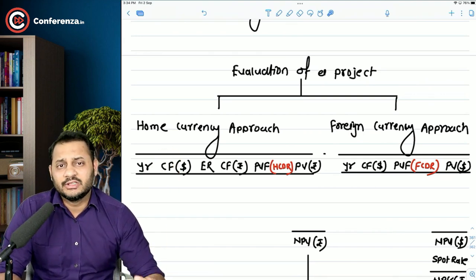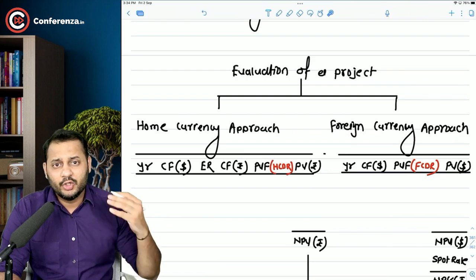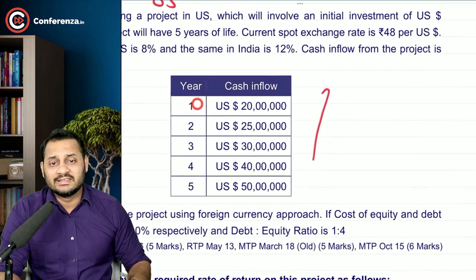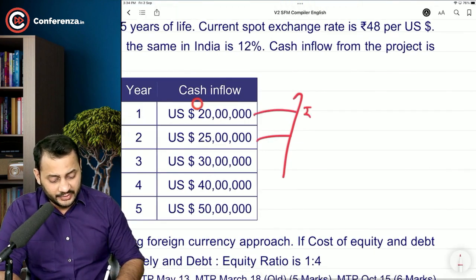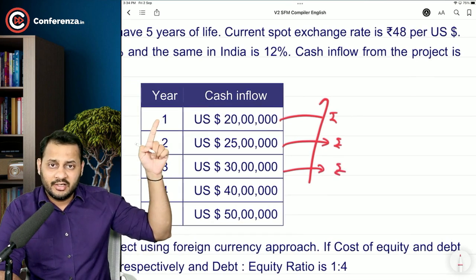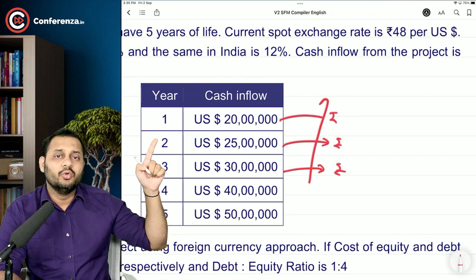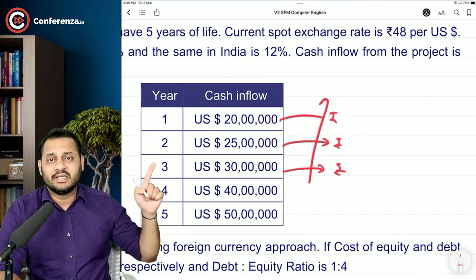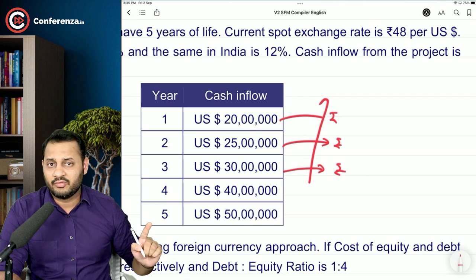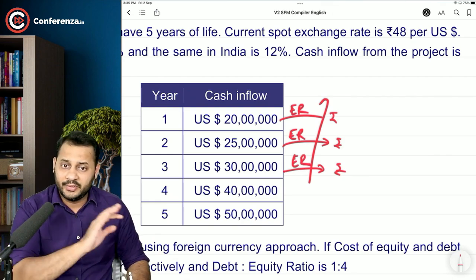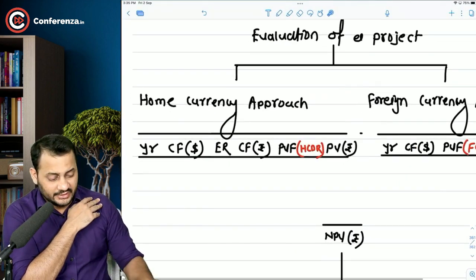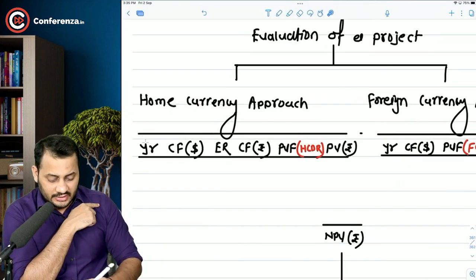Home currency approach means whatever foreign currencies are there, you are going to convert all the foreign currencies in terms of rupees at every year end. So you will take the year 1 end forward rate, year 2 end forward rate, end of year 3 forward rate, end of year 4 forward rate, and 5. And then you are going to convert all the foreign currency cash flows into rupees. Rupees means Indian currency.